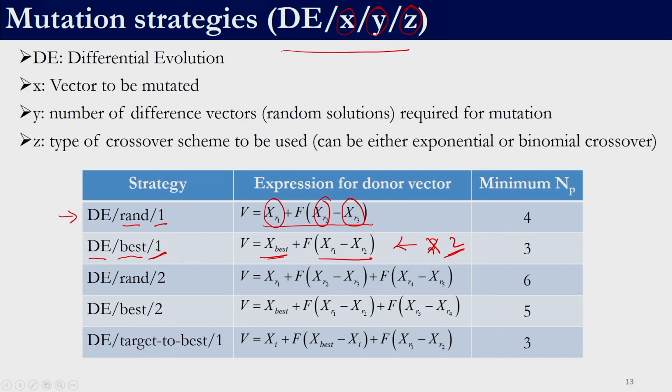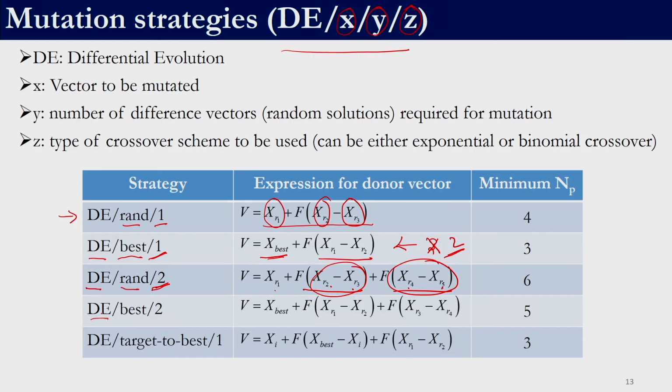So, this one stands over here, right. And then we have DE/rand/2. Rand means that whatever is selected is to be selected randomly for the mutation operator, right, and here we have 2. So, 2 indicates there are 2 differences. We have one difference over here. This is a difference between a randomly selected solution and another randomly selected solution. So, if we are to apply this strategy, DE/rand/2, then we need 5 randomly selected solutions 1, 2, 3, 4, 5 to generate a donor vector, right.